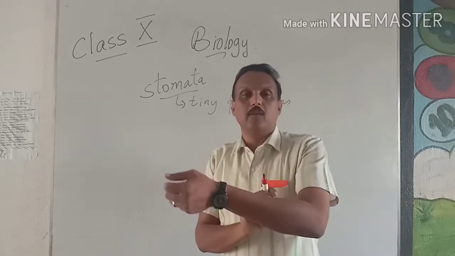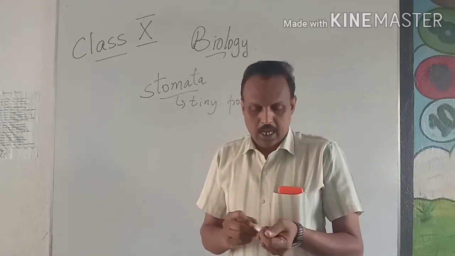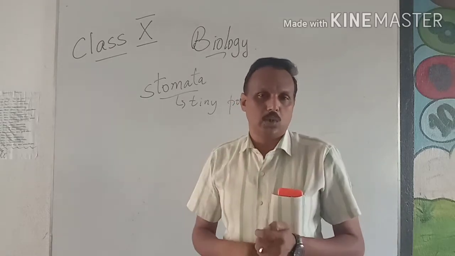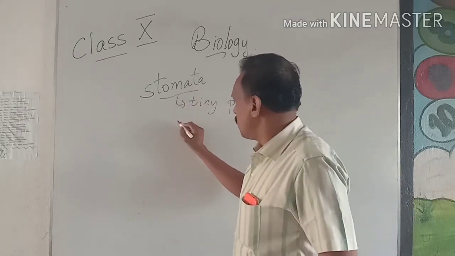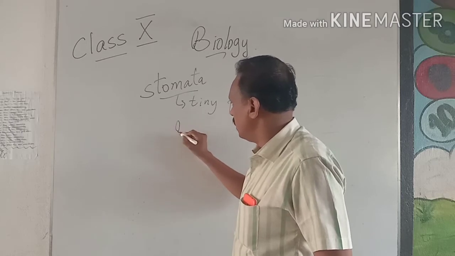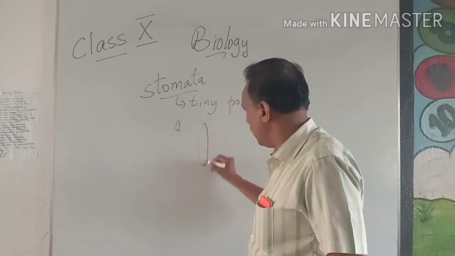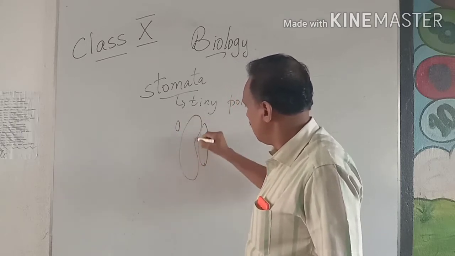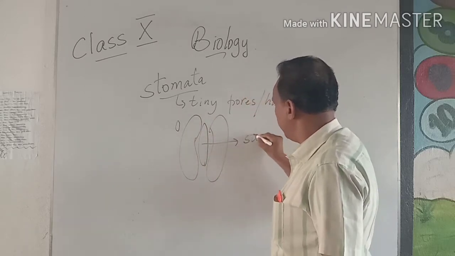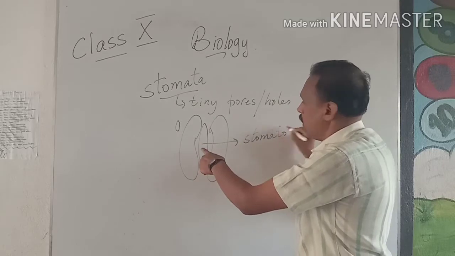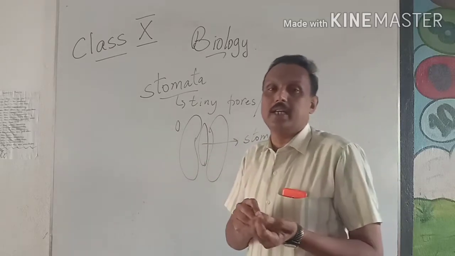Even in our skin, we have these tiny pores, and it is through these that the water goes out as sweat. So they are called stomata. Stomata is like a tiny hole. I'll draw it as a bigger one. So this part is the stomata. It is a hole, a tiny pore that you find in the leaf.